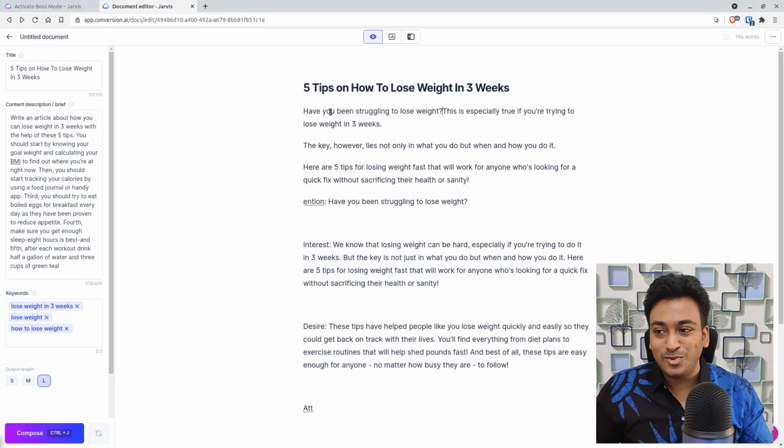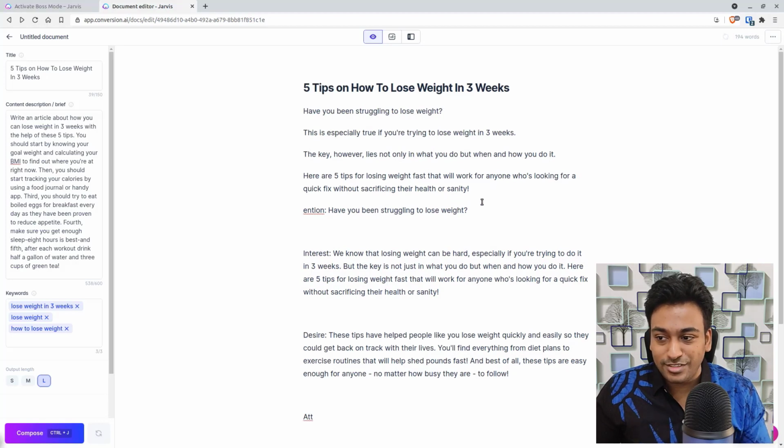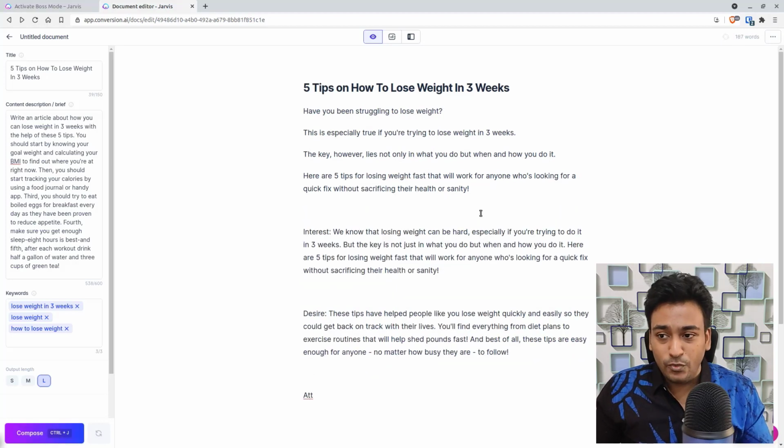Compared to this, you can see it's just bringing up more great suggestions which I can keep on improving my content. Interest: we know that losing weight can be hard, especially if you are trying to do it in 3 weeks, but the key is not. And desire shows the goal, like what is the final outcome. These tips have helped people like you to lose weight quickly and easily so they could get back on track with their life.